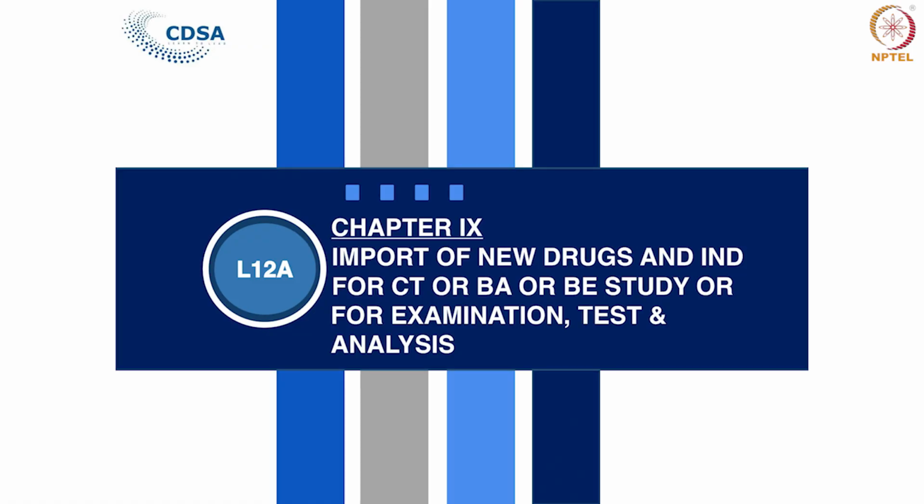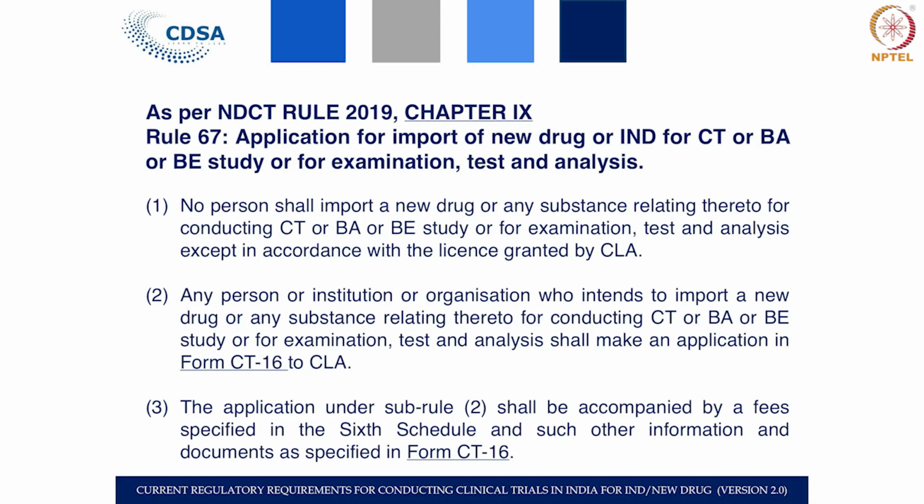So, we finished the first part of chapter 12A, and then we have the next part, which is chapter 9, and it deals with the import of the new drugs and the investigational new drug for clinical trial, or as I said, it can be BA/BE study or for the examination, test and analysis.